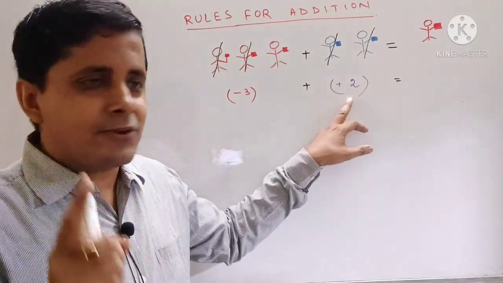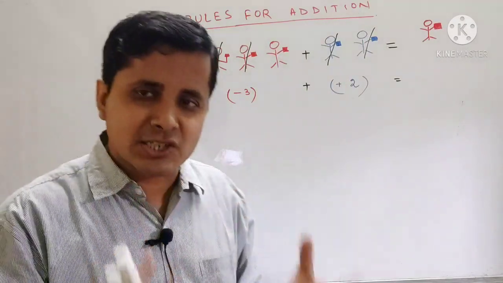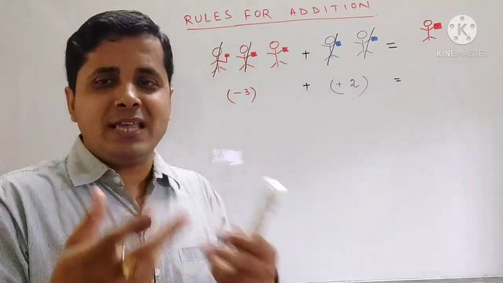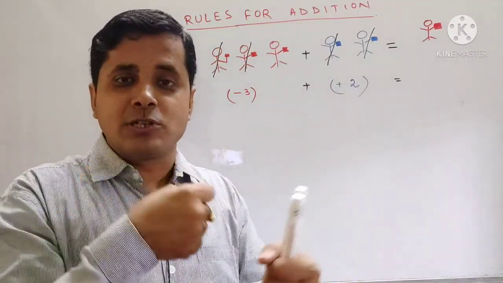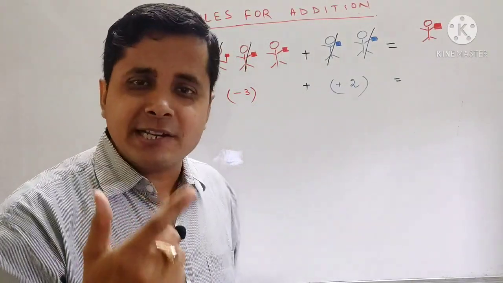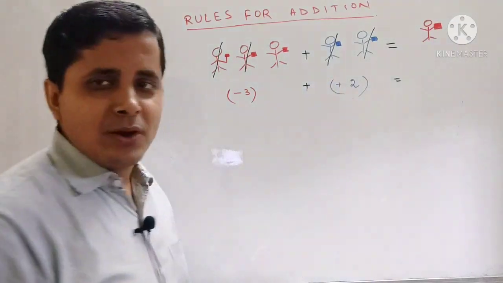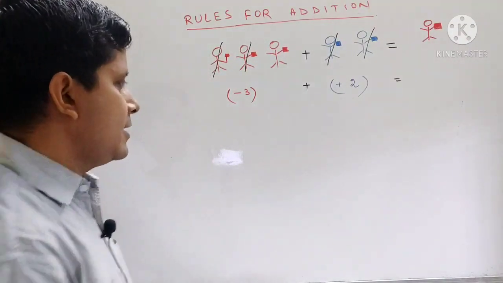So now whenever we use opposite signs, then we always do subtraction. Although here it is written addition, we will do subtraction. Why? Because opposite soldiers will kill each other. So opposite numbers also subtract each other. Okay. So now if we subtract 3 minus 2, what will be the remainder? The remainder will be 1. So we will write here 1.